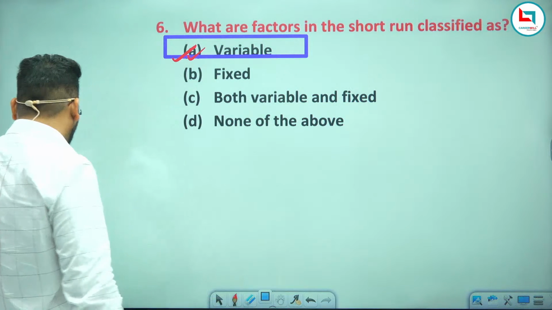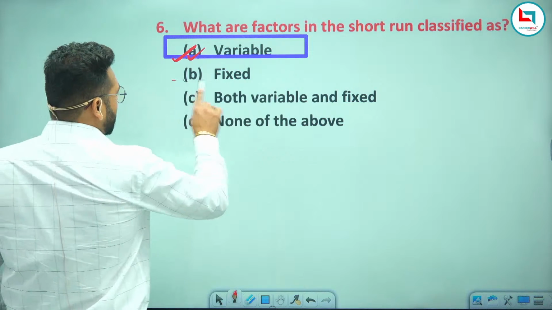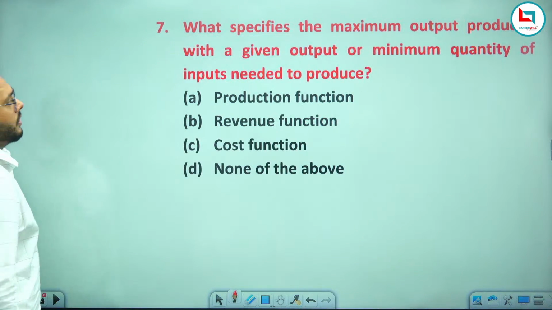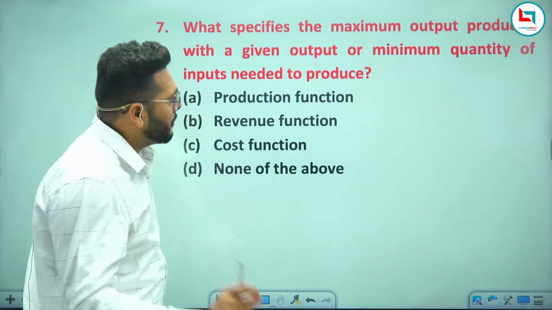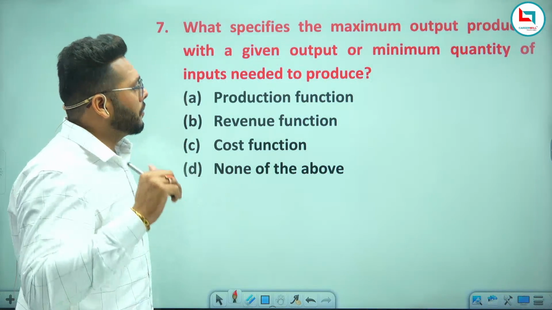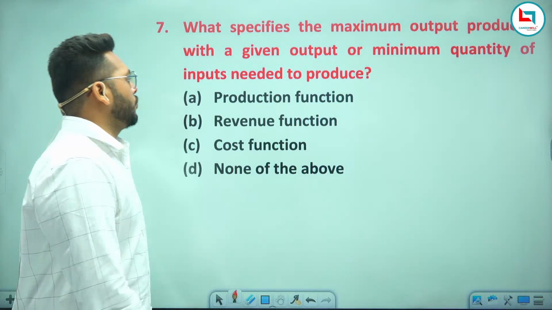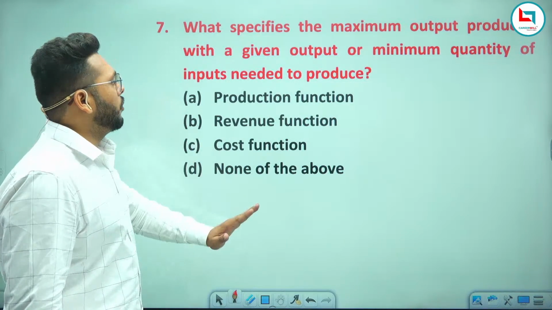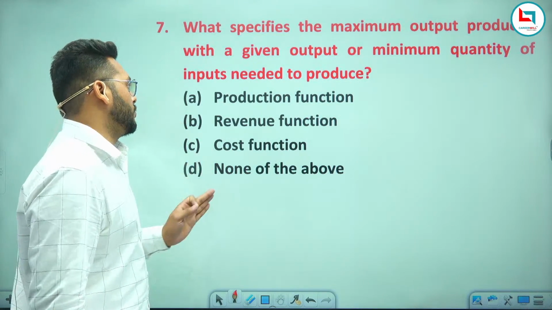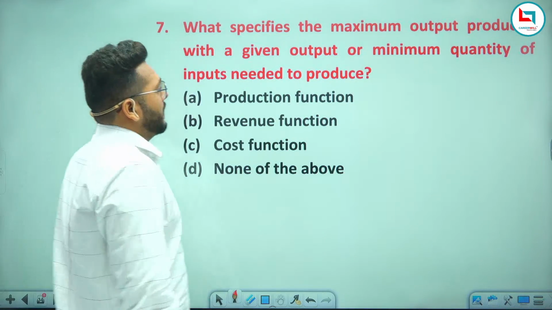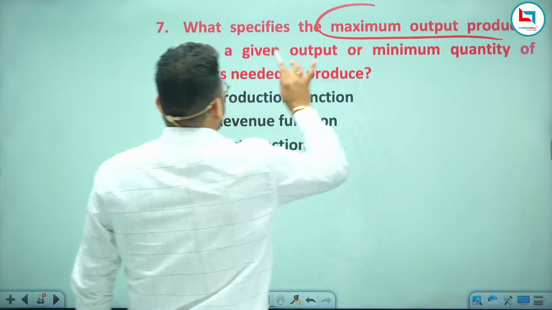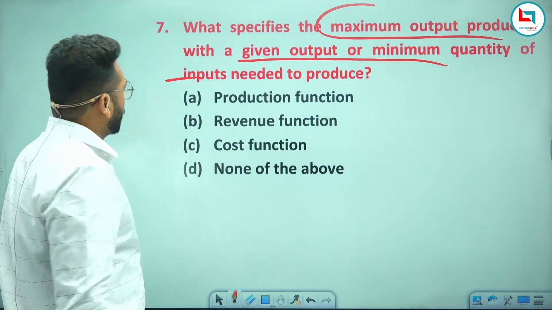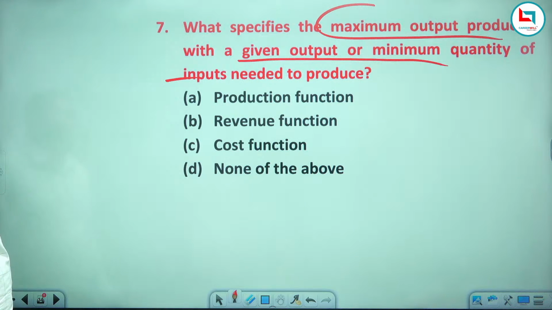Now, next question. The fixed factor, as you all know, is always fixed at the time of short run business. Now, come to the next question. What specifies the maximum output produced with a given input or the minimum quantity of inputs needed to produce? Is this called production function, revenue function, cost function, or none of the above?